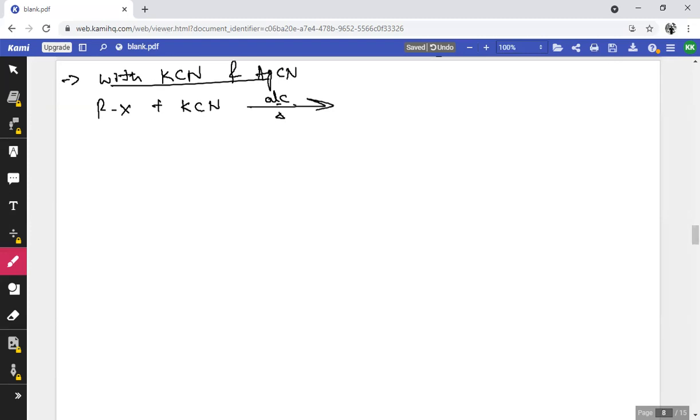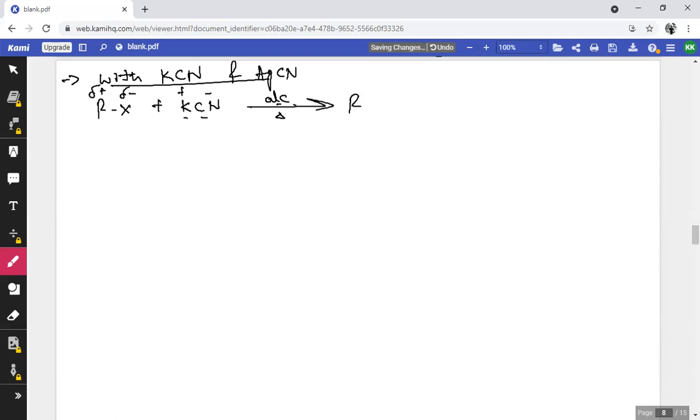So we know that here KCN is an ionic compound in which K carries positive charge and CN carries negative charge. So here it's completely ionic. We can write complete negative as well as positive charge. But RX is a covalent compound, which still consists of partial positive and partial negative charge.